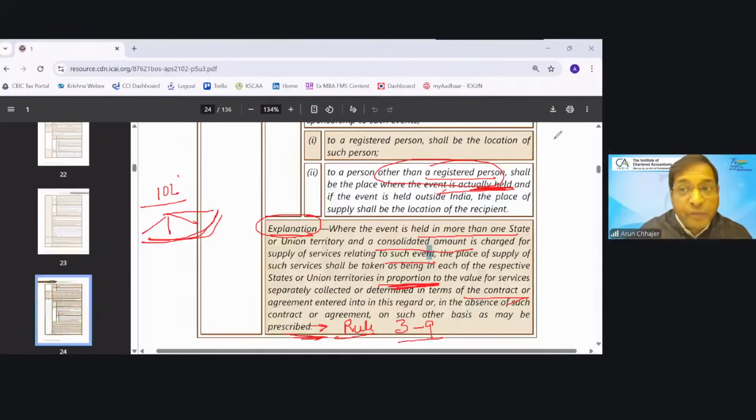See, in case of B2B, does it matter कि कहाँ पे मेरा event हो रहा है? Is it differing where the event is actually held? No. It is always LOR. Therefore, there is no apportionment required if the event is held in more than one state. So it is required only if the recipient is unregistered.